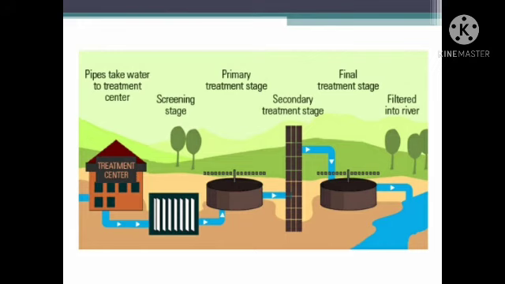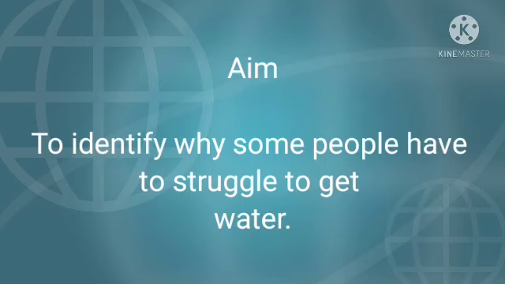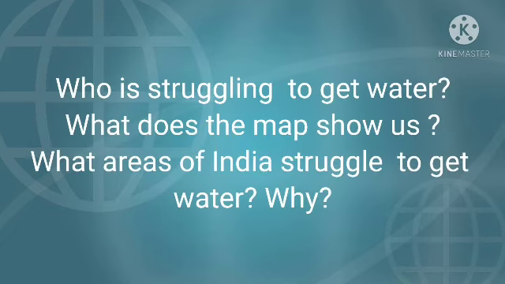Otherwise what will happen? Water pollution can happen, because we are taking the river water. That is why they clean the water and then send it back to the river. Now, to identify why some people have to struggle to get water, what is the reason for that? Let us see. So who is struggling to get water? What does the map show us, and what areas of India struggle to get water? Why?